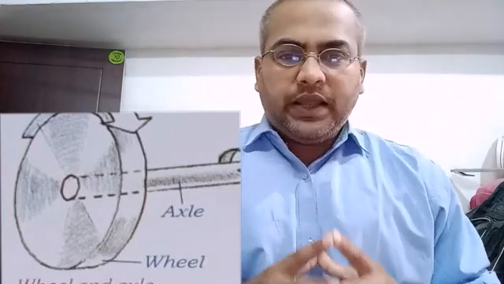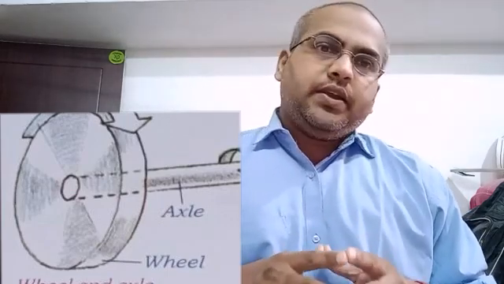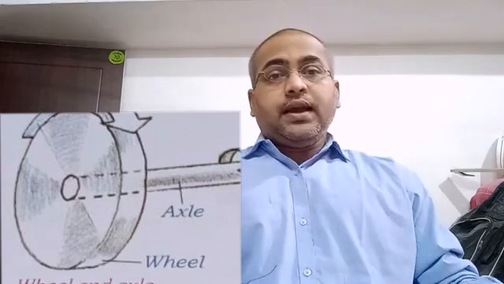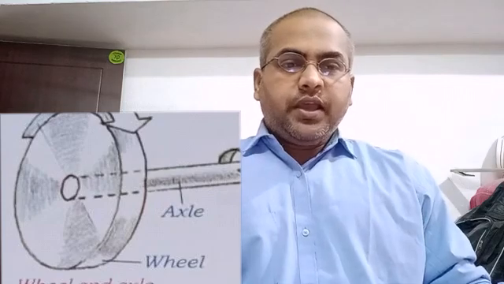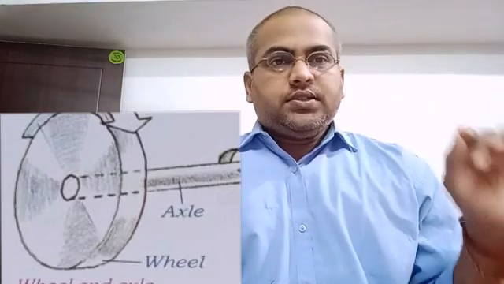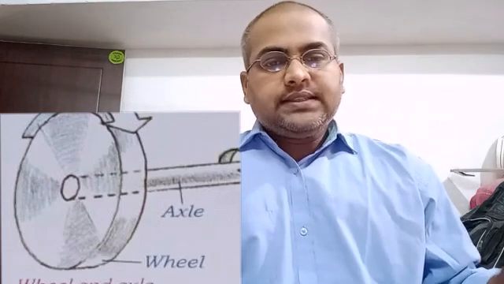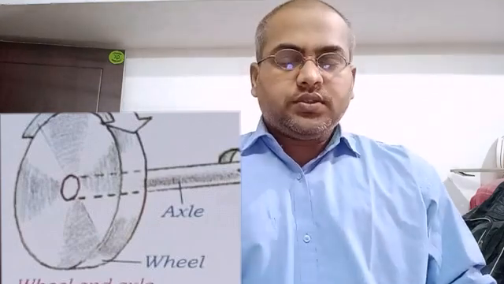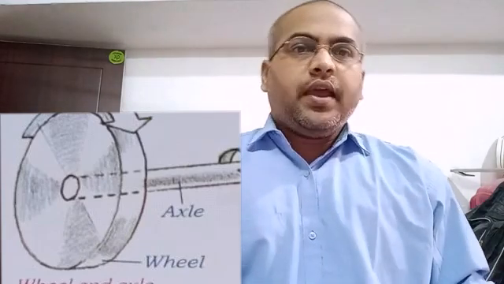Now next is fill in the blanks. Dash planes are also called ramps. The answer is inclined plane. Inclined planes are also called ramps. Next question. A simple machine makes our work easier. The answer is easier. Next question. The dash that we apply on the lever is called effort. The answer is force. The force, or the push or pull that we apply on the lever, is called effort.